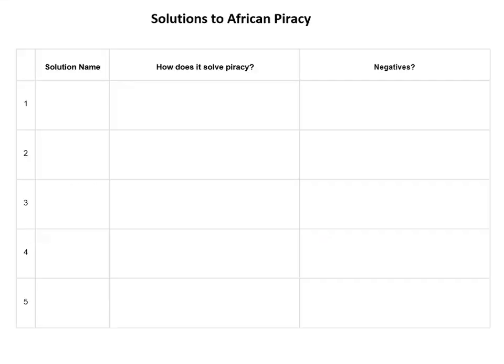So here's the table. We're going to have 5 solutions. Each of them has a name. You're going to tell me and write down some notes on how it solves piracy and then also evaluate it. Think about any negatives of it. Feel free to add in some of your own thinking as well on top of what the slides tell you. So copy this down. I'm going to move to the next few slides now.